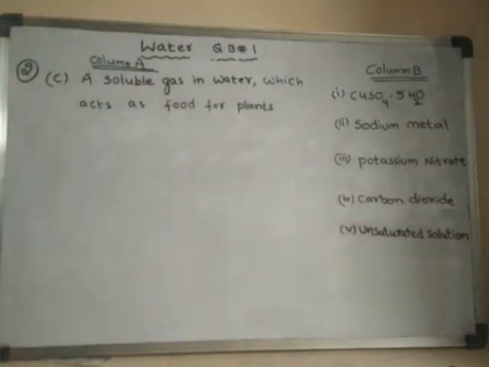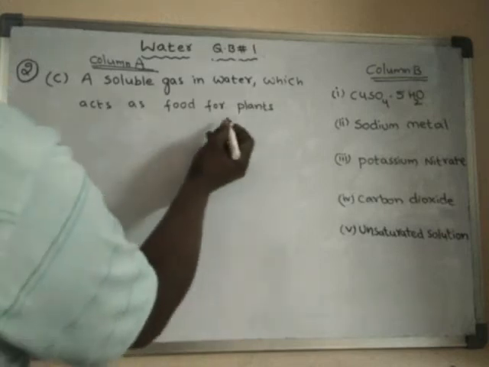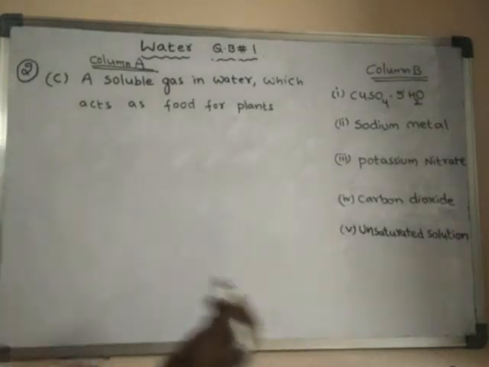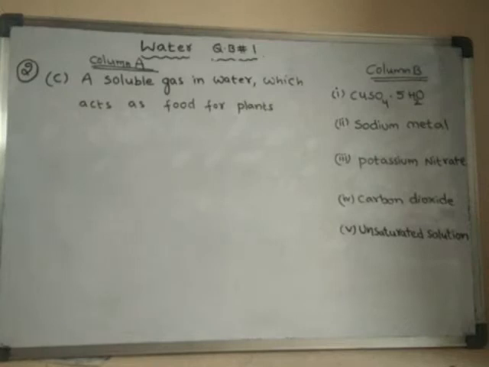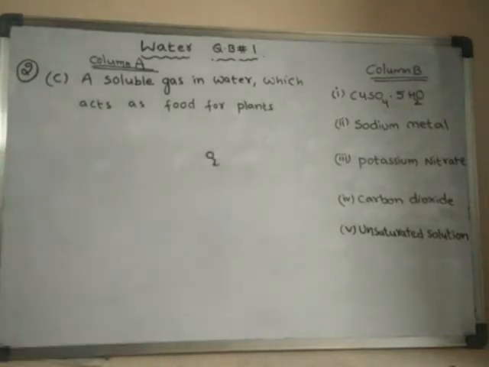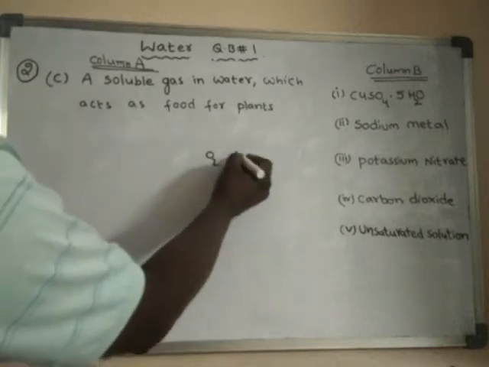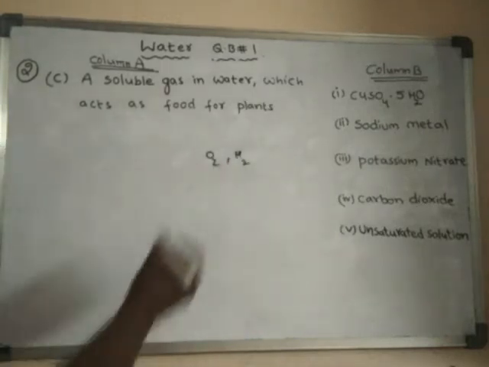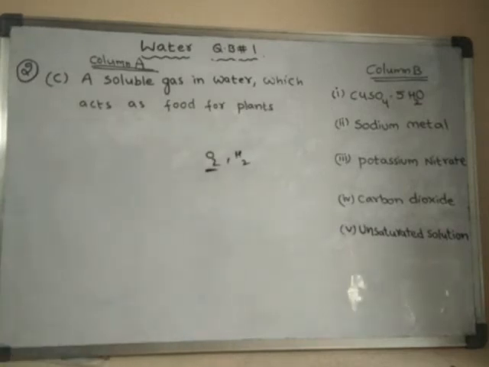Generally, what are the gases which are soluble in water? Oxygen is almost insoluble in water, but very slightly soluble, and that slightly dissolved oxygen is taken by living organisms in the water, like fish, for their respiration.